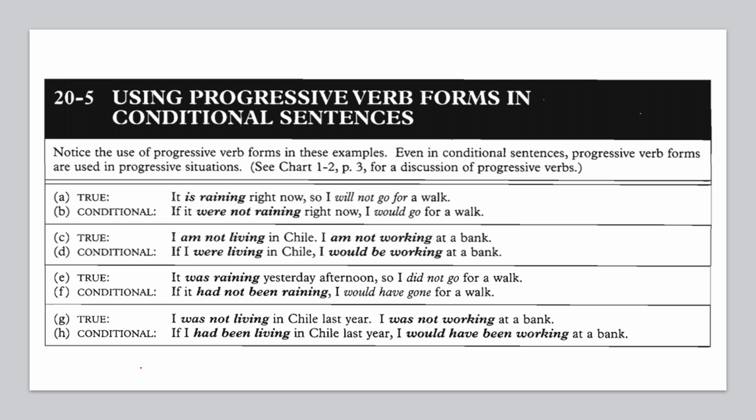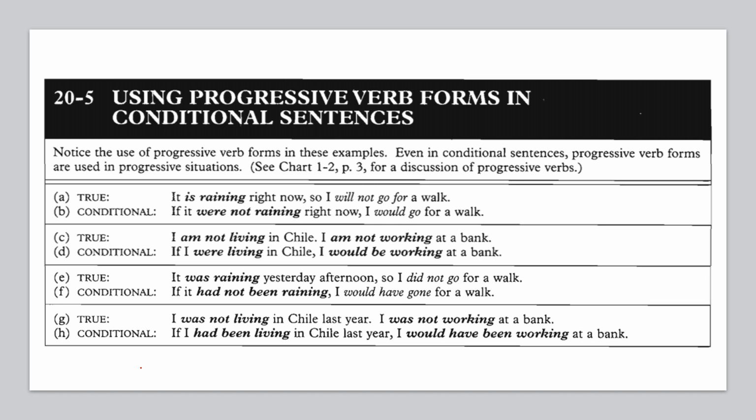The next sentence: it was raining yesterday afternoon, so I did not go for a walk. And for the conditional, if it had not been raining, I would have gone for a walk. Have a look at the tenses used in the true condition and conditional sentence. The true condition is in the form of simple past, so the conditional sentence must be in the form of past perfect. So go backward. And because the true condition is positive, the conditional sentence must be negative.